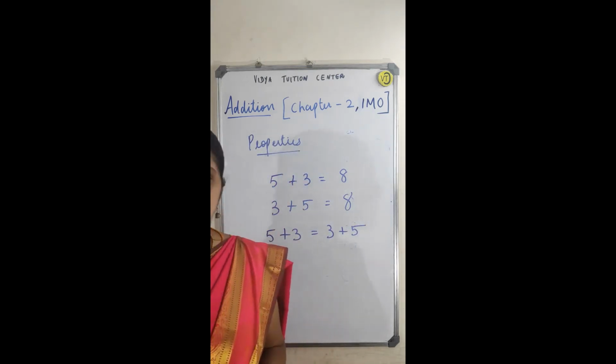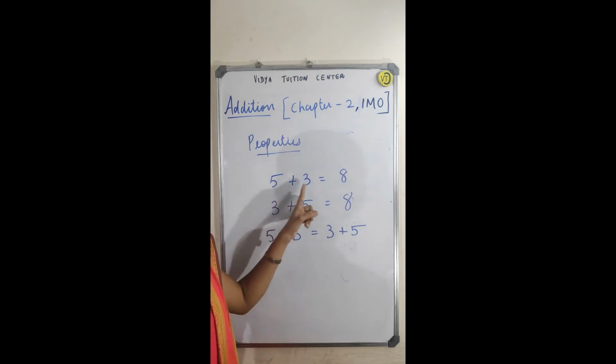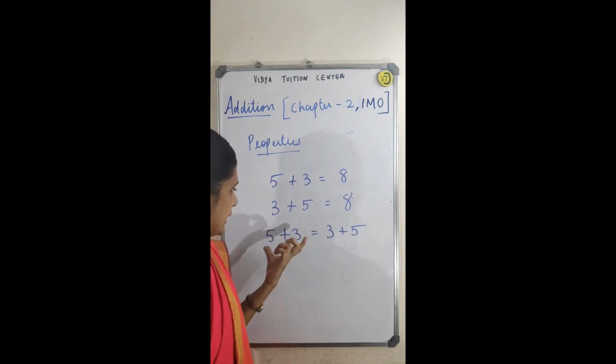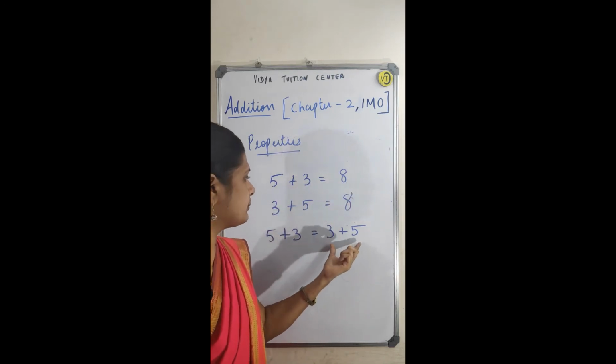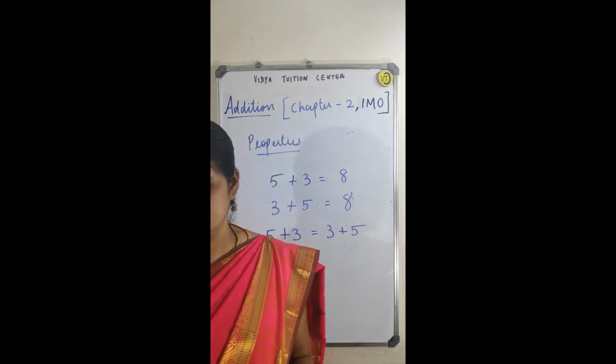The second property of addition it is. Okay, 5 plus 3 is equal to 3 plus 5. Same number, 5 plus 3 is 8, 3 plus 5 is 8 again.